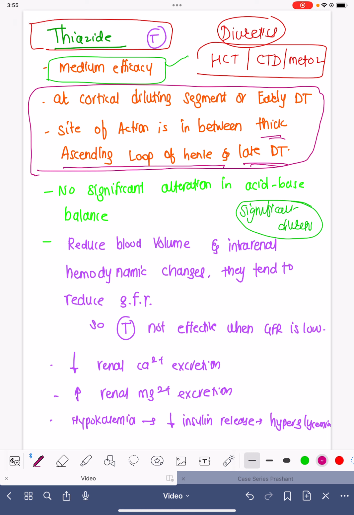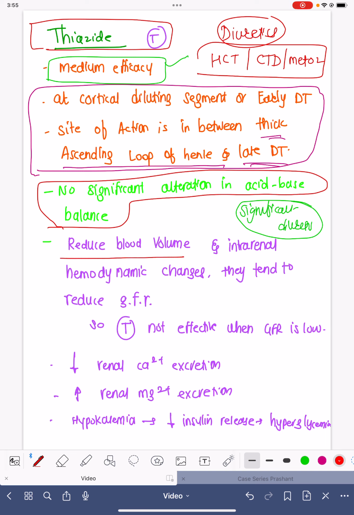where they have this diuretic effect. They don't cause significant alteration in acid base balance, so they won't cause acidemia or alkalemia a lot. These thiazides reduce the blood volume and they also cause intrarenal hemodynamic changes. That is the reason why they tend to reduce the glomerular filtration rate.